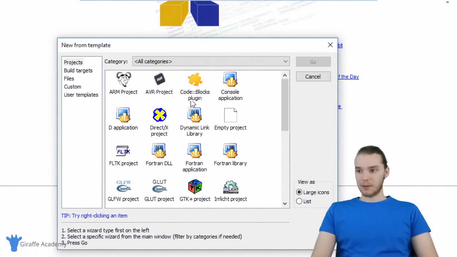And there's going to be a bunch of options here. Basically, these are different types of C projects that we could create. What we're going to be doing is creating a console application. This is just a basic C project that you could run on your computer. That's exactly what we need. So click on console application and then click go.